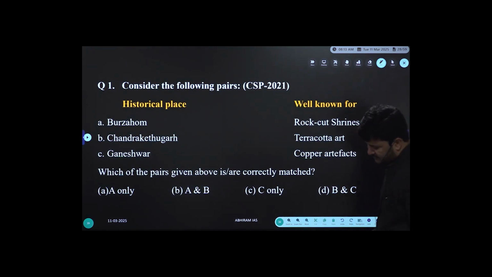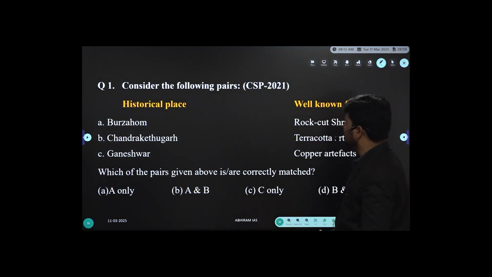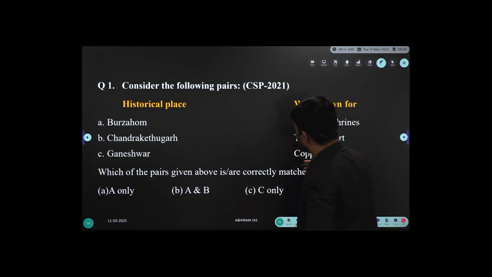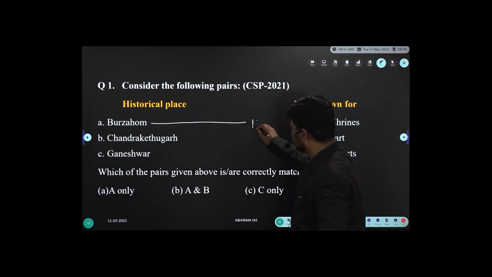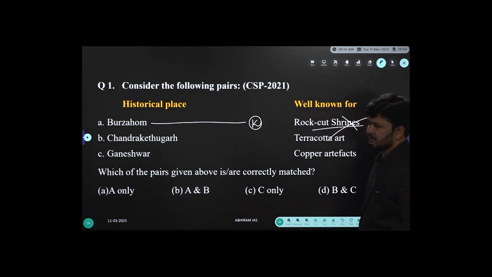From the last class, we will refer to this once again, including online students. Consider the following pairs. This particular question was asked in Civil Services Prelims 2021. On one hand, historical place; on the other hand, what it is well known for. Burzahom is located in Jammu and Kashmir, and forget about rock cut shrines.